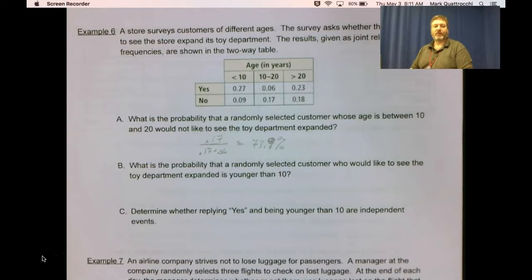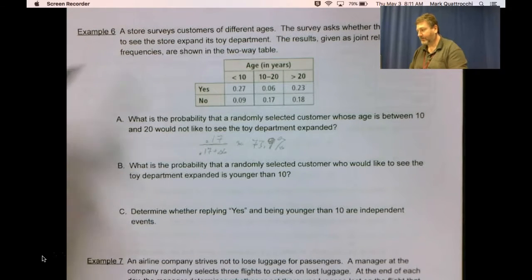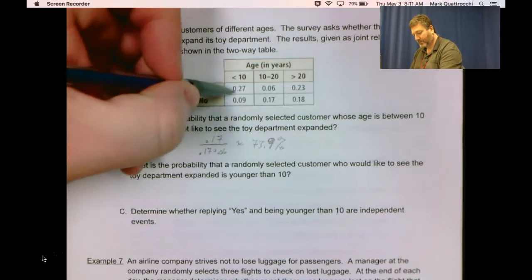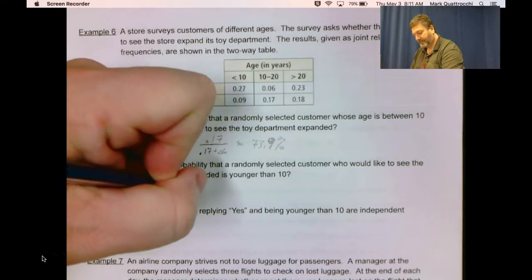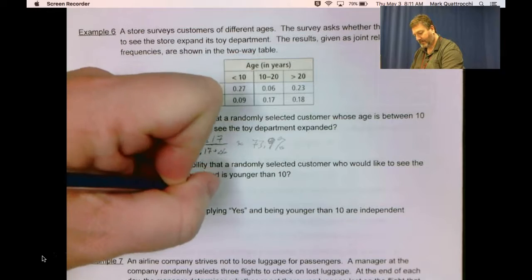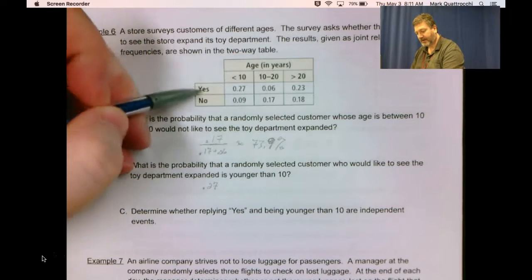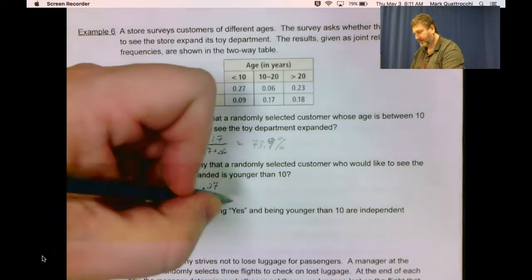Okay, what is the probability that a randomly selected customer who would like to see the toy department expand is younger than 10? So less than 10, so we've got 0.27 is less than 10 years old and wants to see it expand.